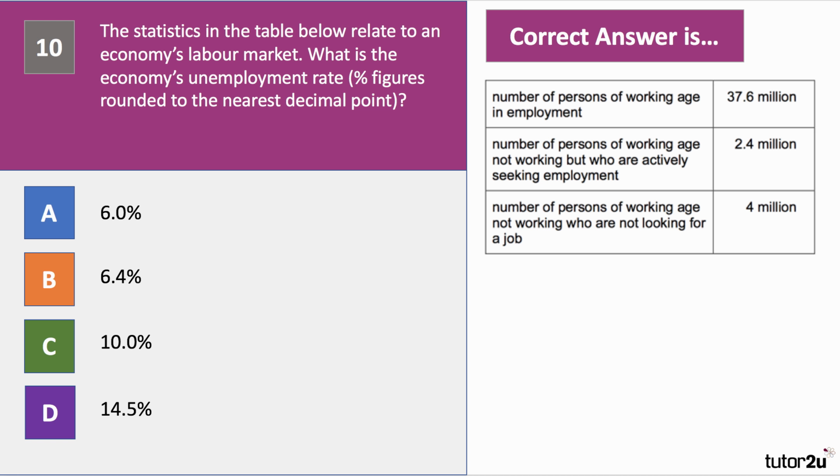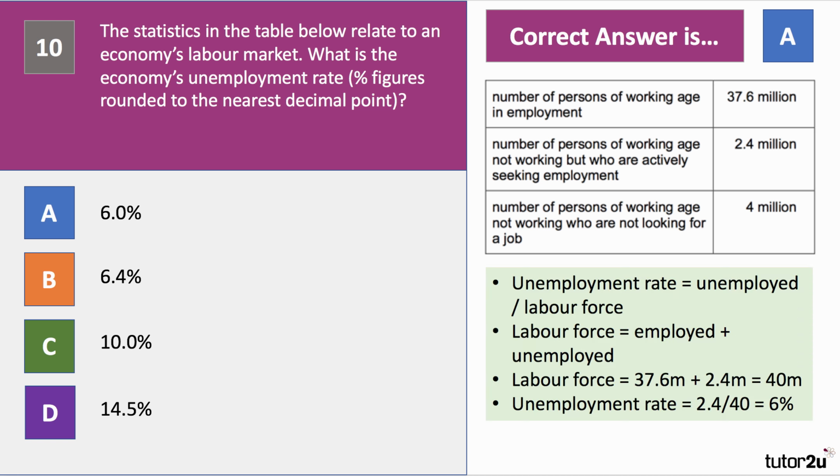And the answer to question 10 is A, 6%. The key to this is to ignore the third bit of data there. A number of people who are of working age and not working, out of work, but who are not looking for a job, they're not counted as the unemployed.